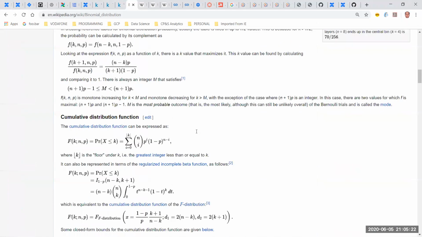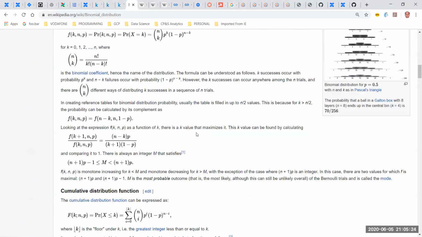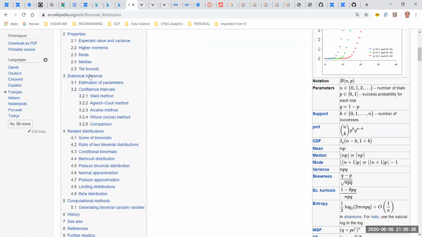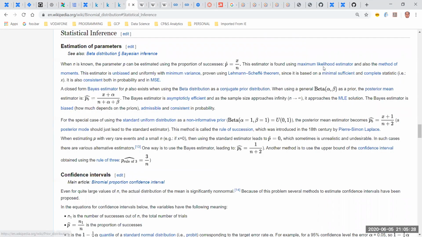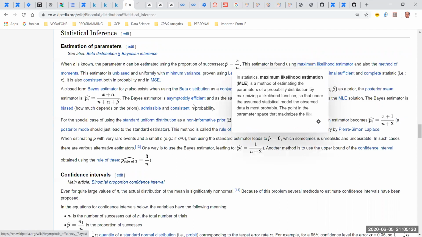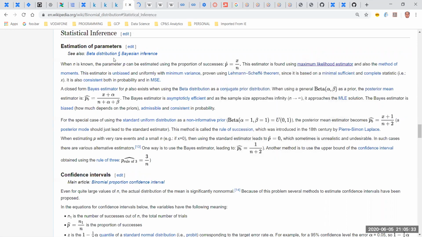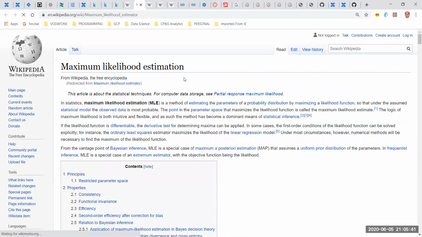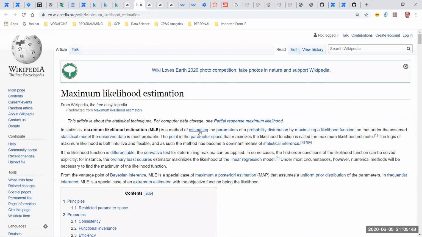The one thing that I wanted to show you, the reason why I've shared this, is that although we have not started with statistical inference, there is a concept called maximum likelihood estimator. Now, maximum likelihood estimator is something which can be found out by doing a binomial distribution. So if I have a binomial distribution, then I can do this. Maximum likelihood estimation is just a method where I estimate the parameters of the probability distribution by maximizing the likelihood.